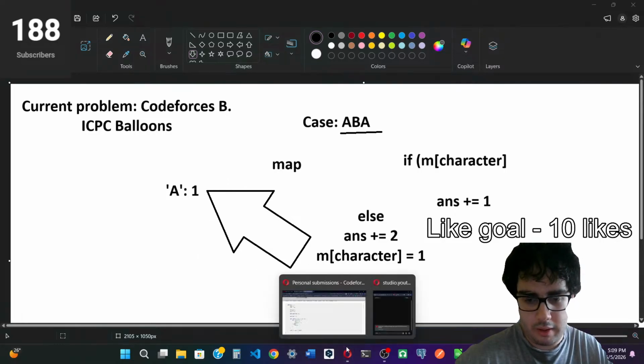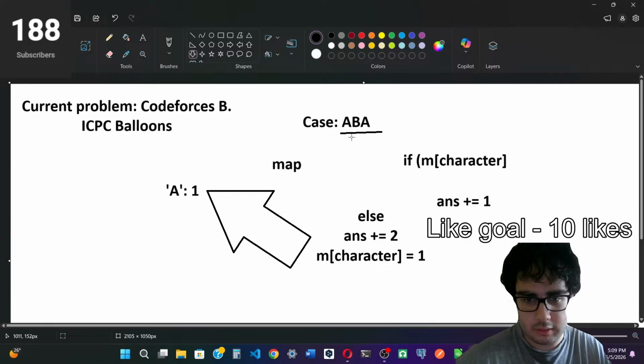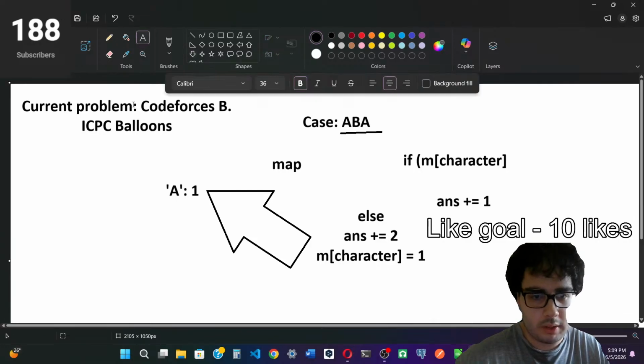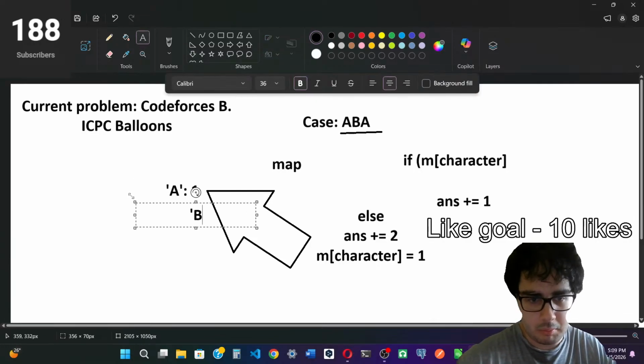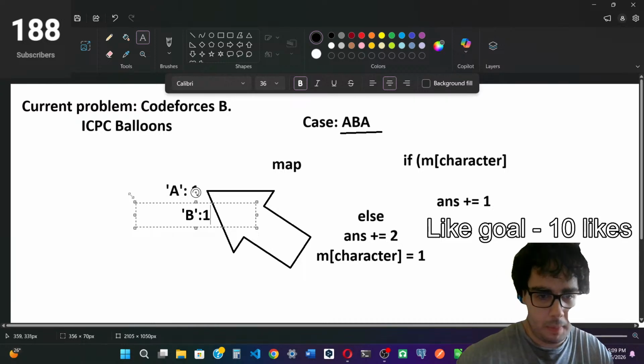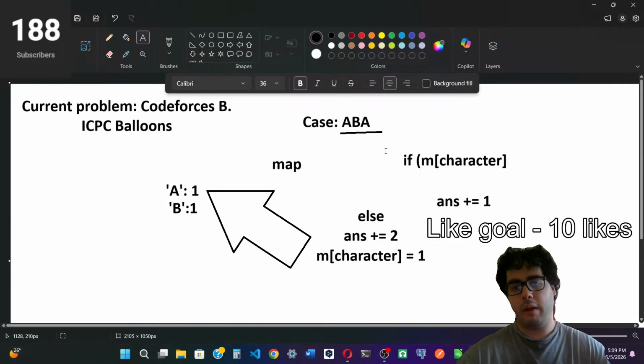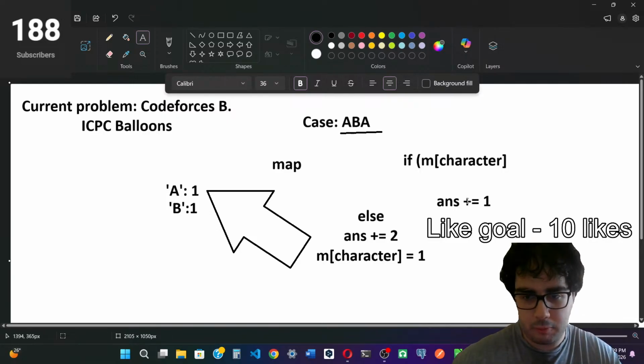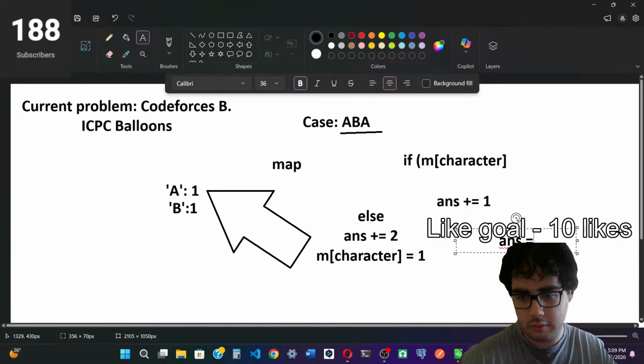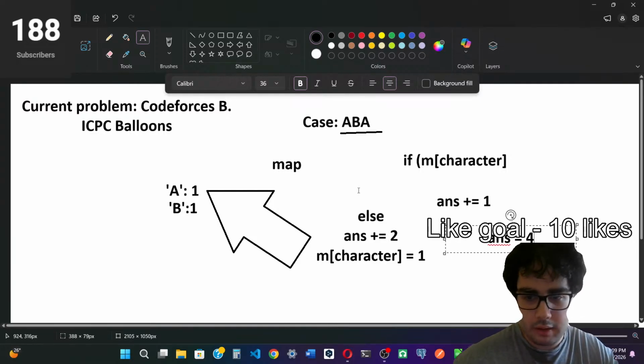Okay, so then the second character is B. Again, we're going to add B with a key of B and a value of 1. So again, we have found a character for the first time, so we're going to add another 2 to our answer. Right now our answer is 4 because we have added 2 twice.